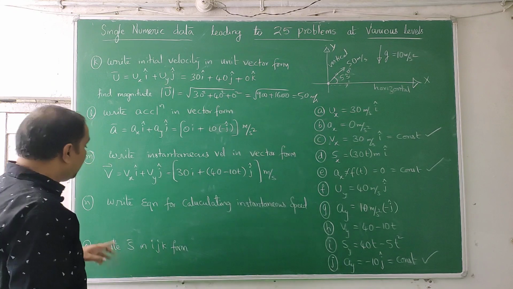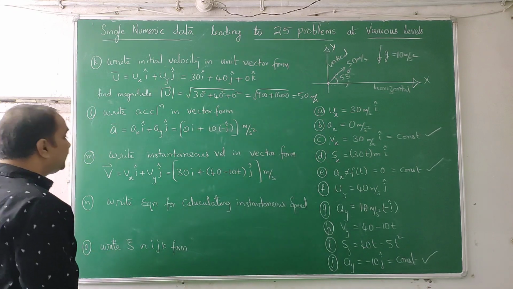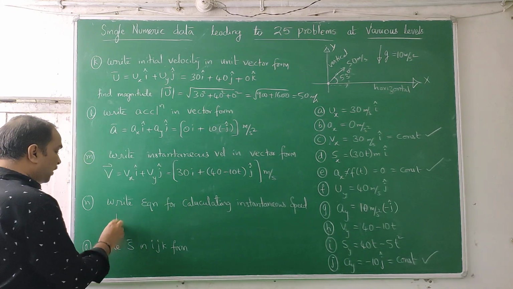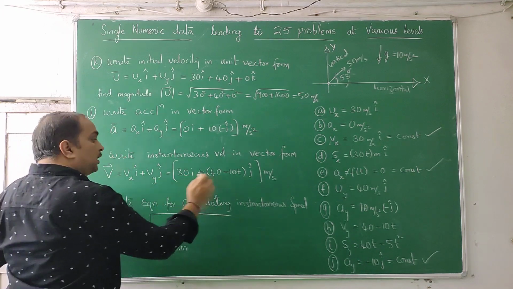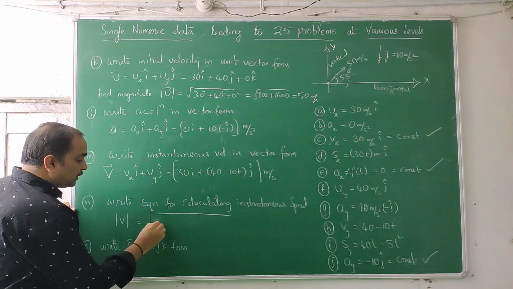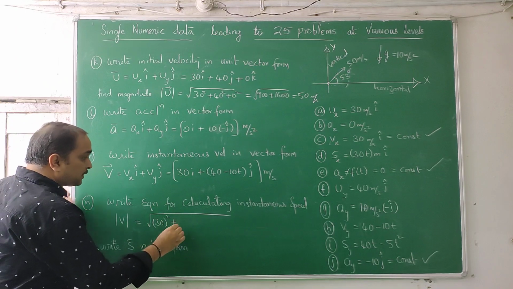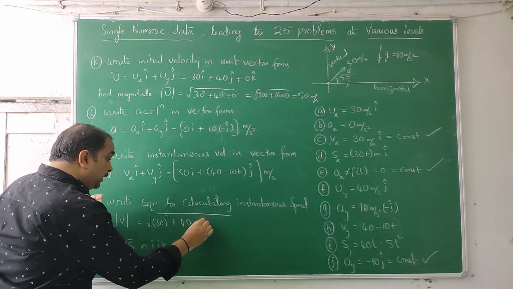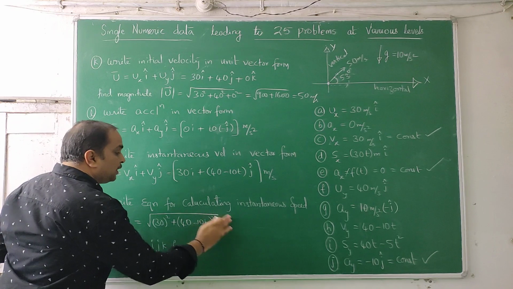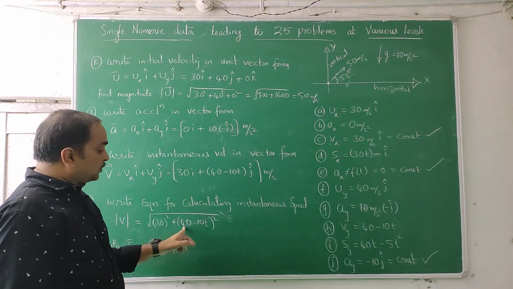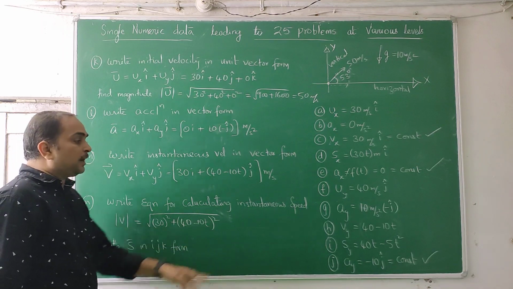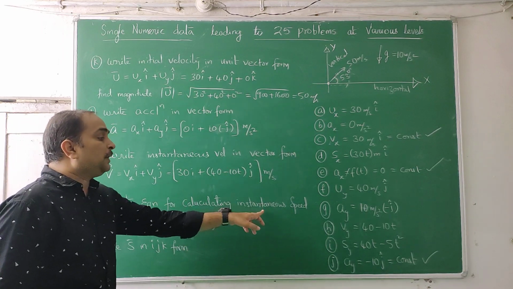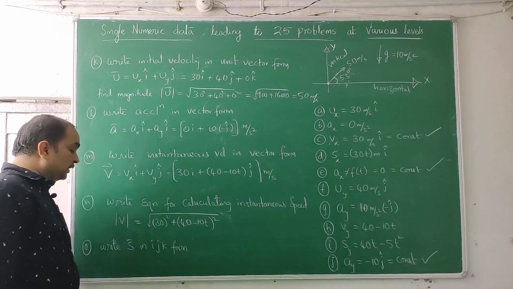Write the equation for calculating instantaneous speed. Now you want instantaneous speed, which is mod v. Mod v is the square root of this square plus this square, coefficient of i square plus coefficient of j square: 30 square plus 40 minus 10t whole square. If you want, you can further simplify it in a square, a minus b whole square form, but this is already a function of time, because instantaneous speed means speed at any time. You can find it using this.